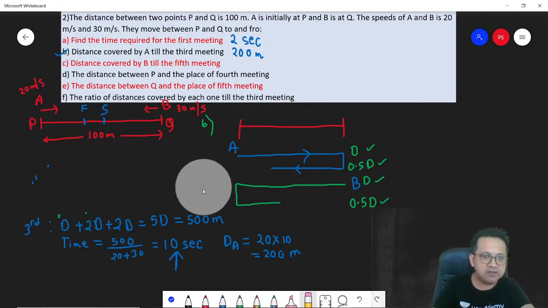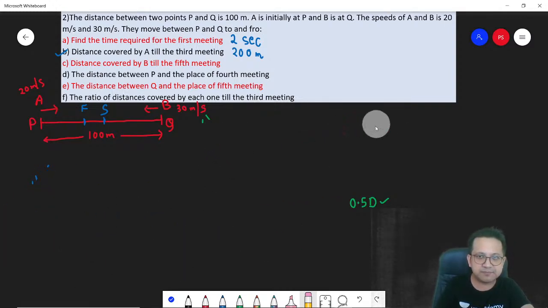Question number C. Okay, let's look at question number C.